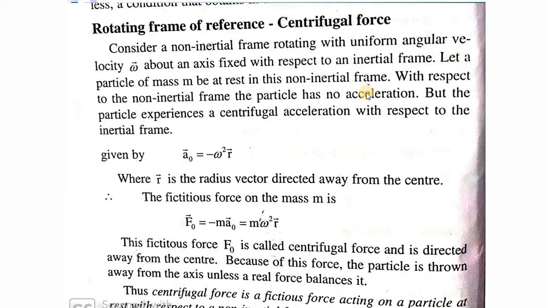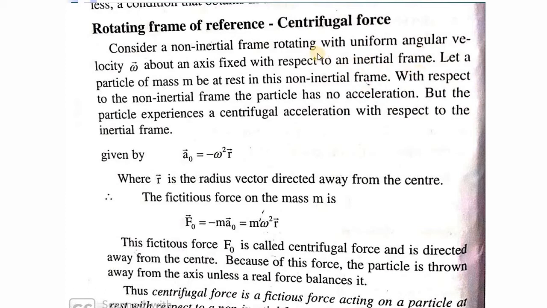If you are moving in a bus which is accelerating, and you are looking at another person sitting near to us, we don't feel any acceleration. But if we are looking outside, we feel that some pseudo forces are acting on the planes which were really fixed. The same analogy is used here.